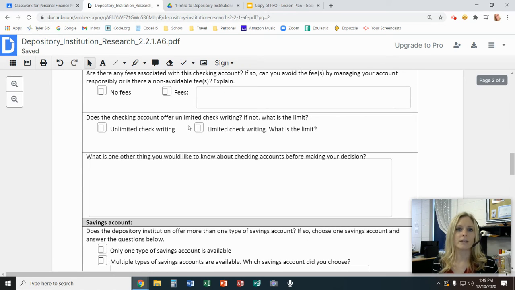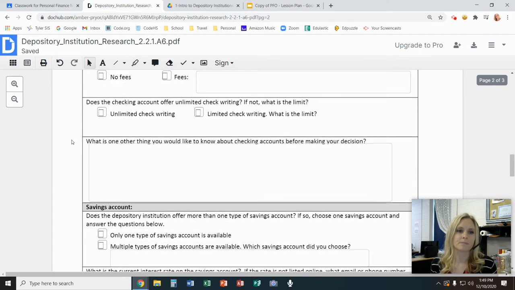Does it offer unlimited check writing? This is kind of outdated. Okay, so probably they have unlimited check writing, but if they don't, it will probably say you have a maximum of 6 checks per month that you can write or something like that. So if you see it, write it down.